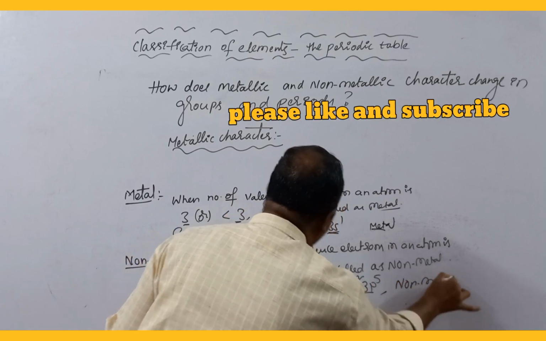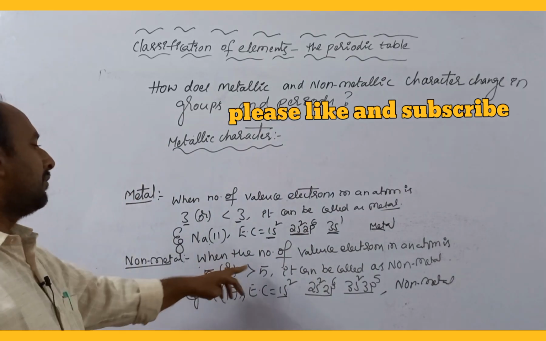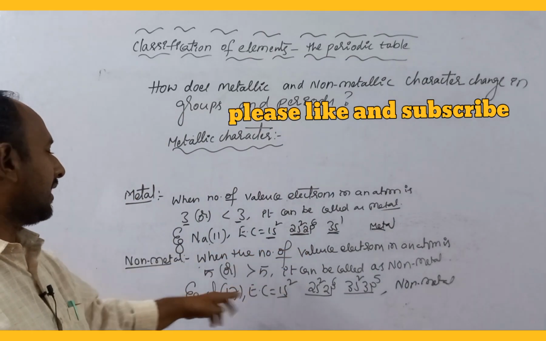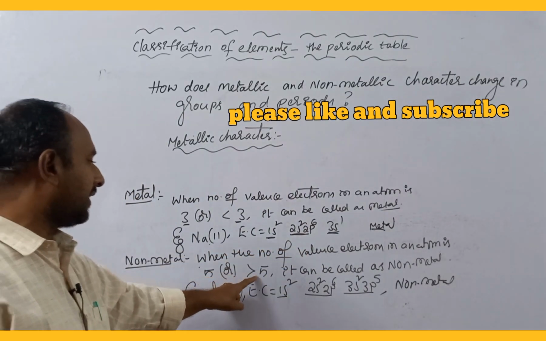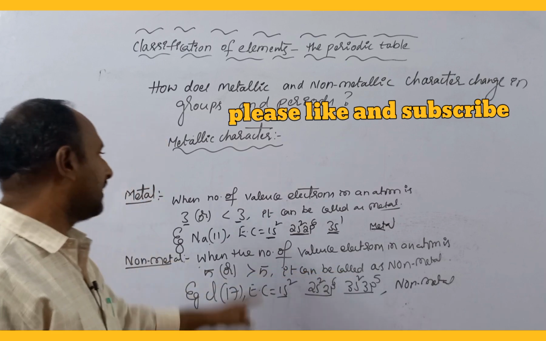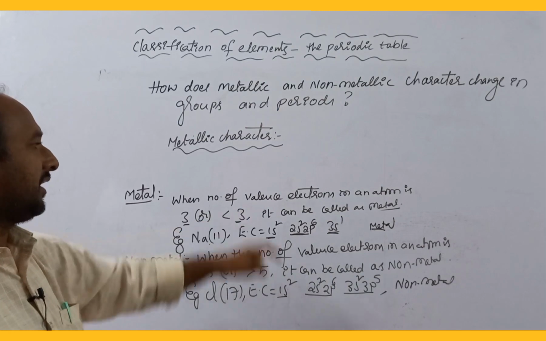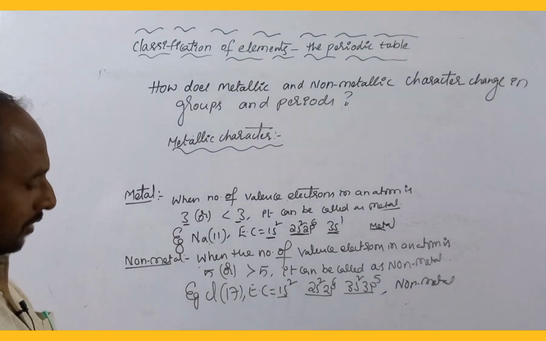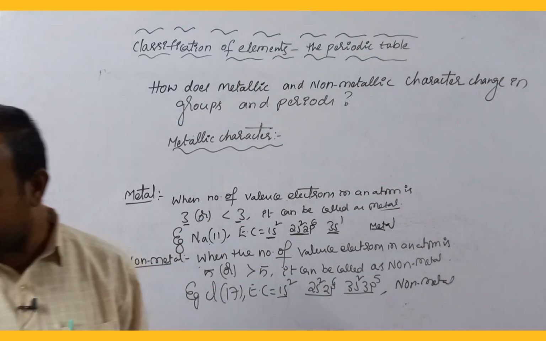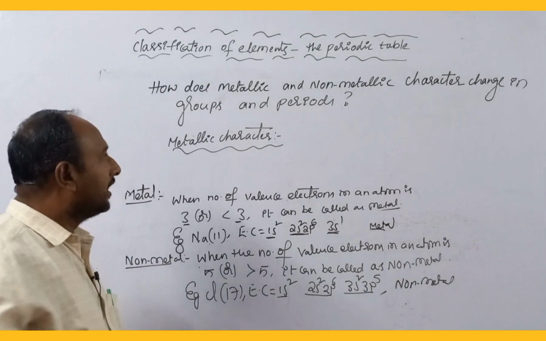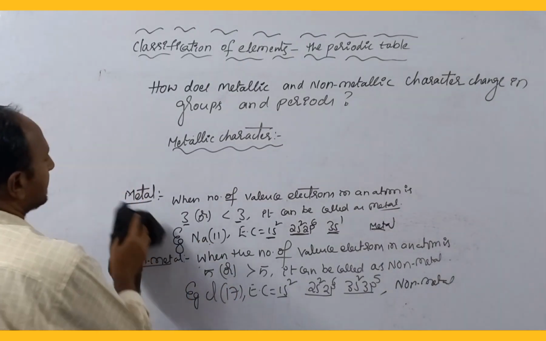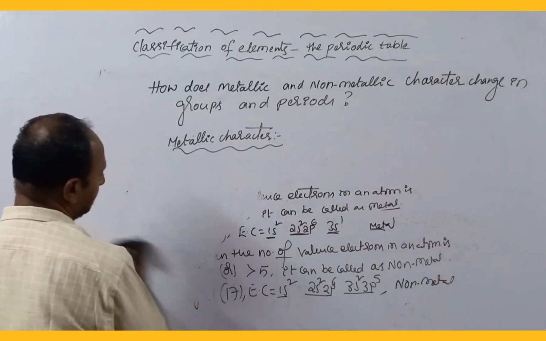Chlorine is a non-metal. So when the number of valence electrons in an atom's electron configuration is 5 or greater than 5, it can be called a non-metal. When the number of valence electrons in an atom is 3 or less than 3, it can be called a metal. Now, how does metallic character change in groups and periods in the modern periodic table?